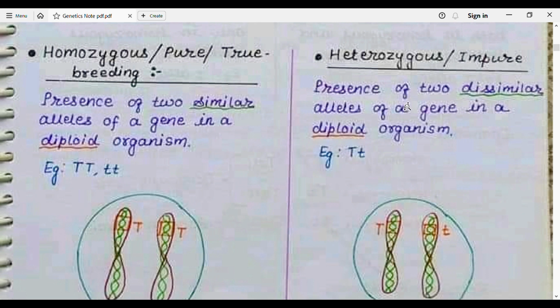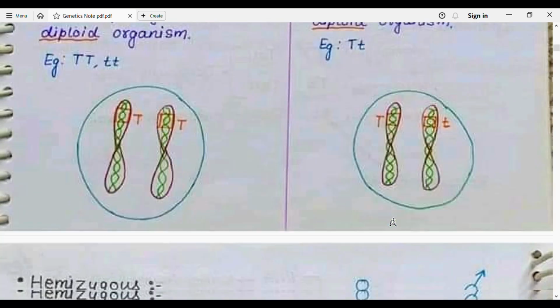So it is known as the presence of two dissimilar alleles of a gene in a diploid organism. Capital T and small t is the example of heterozygous. You can see here clearly in the diagram. Or we can also define it as the organism having two different alleles for a character. Capital T with small t is known as heterozygous.